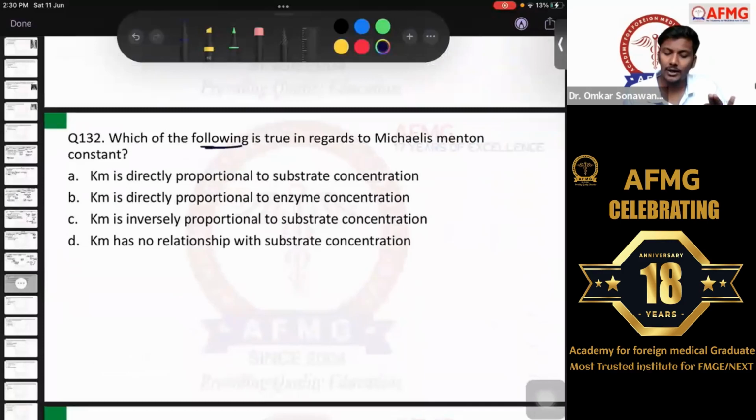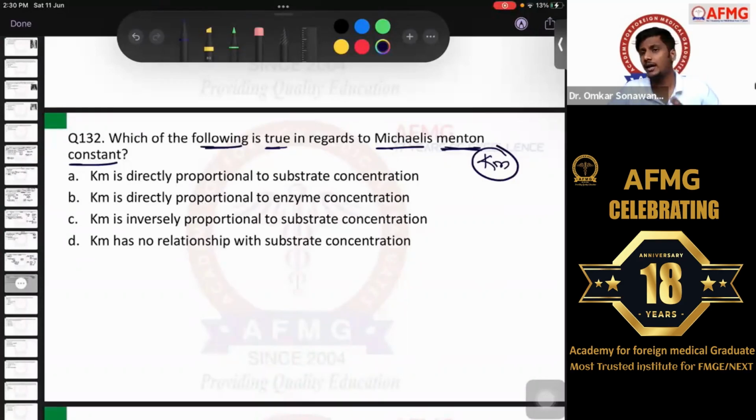Which of the following is true in regards to Michaelis-Menten constant? So Michaelis-Menten constant, we know, we have discussed this in biochemistry, even in pharmacology. This Michaelis-Menten constant is written as Km. And मैंने जब तुम्हें enzyme inhibitions बताया था, I told you like competitive, non-competitive, or uncompetitive enzyme inhibitions. In both the subjects, we have discussed this. I have given you a table. So over there, I told you that Km and Vmax are to be looked for.